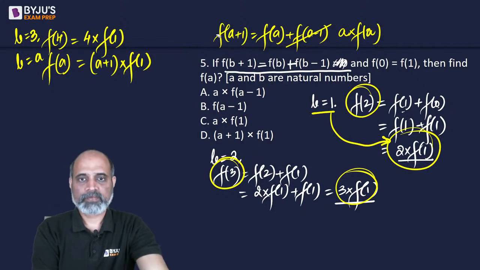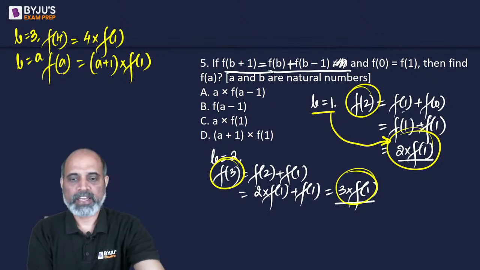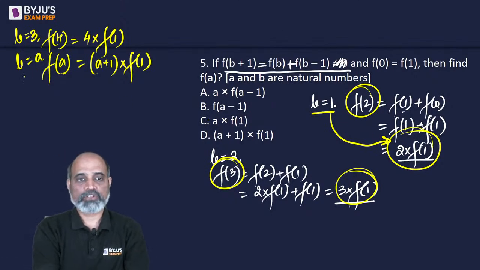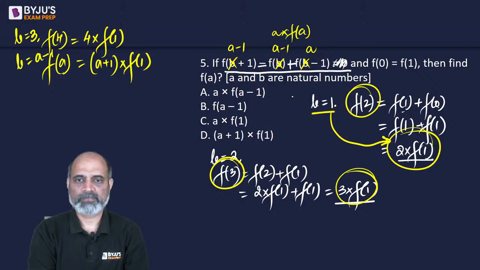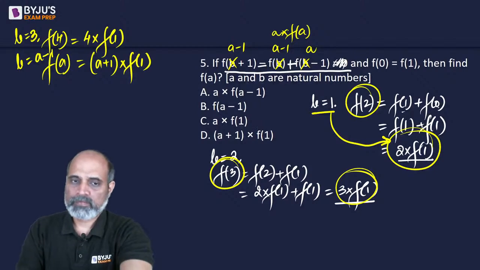If I want f of a, so when b is equal to a, instead of b I'll actually have to write a minus 1, because on the left hand side we have b plus 1. So instead of b, if I write a minus 1, it will become a minus 1, and instead of b I will have a. So f of a minus 1 is going to be a times f of a.